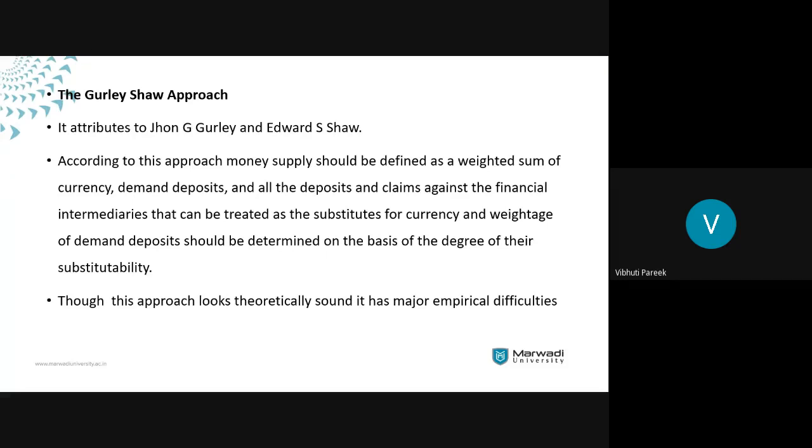Now, if we recall this Chicago school approach, what they have added is the time deposits, because they work as a very good substitute for the demand deposits, and by providing a very good substitute, they have stated that time deposits can be included in money. Now, what the Gurley Shaw approach does is it takes us a step ahead.